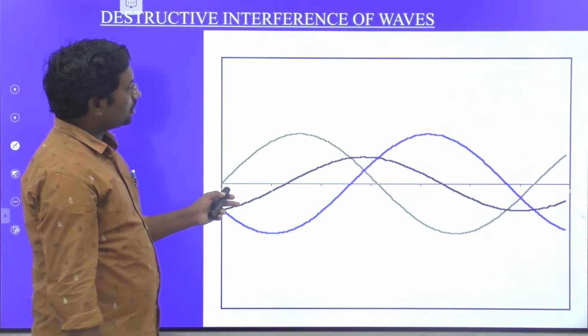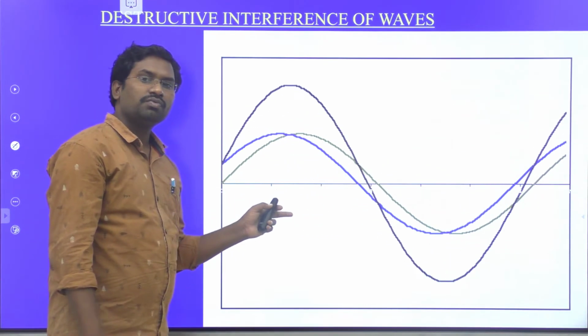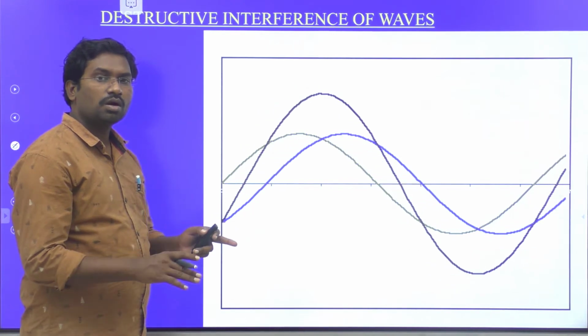This is regarding the destructive interference of waves. In destructive interference of waves, both the waves are out of phase.